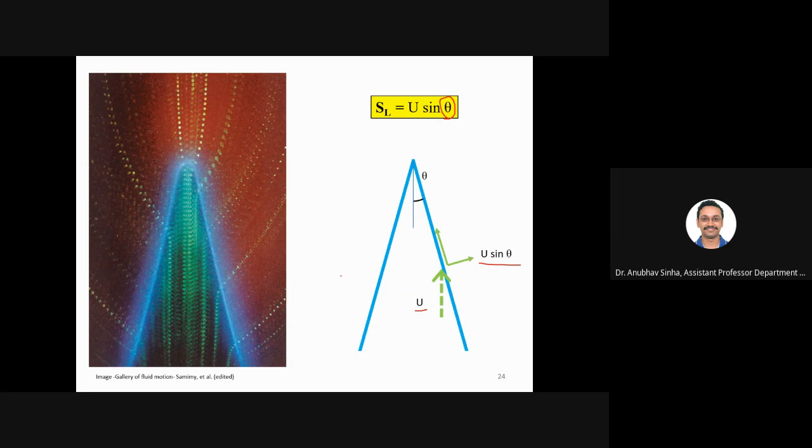If I have a lower velocity, it may look like this. So theta will be different, sin theta will be different. Somehow it will adjust so that SL is equal to u sin theta. I think we have some examples also, so you will look at how to make calculations for this type of flame.